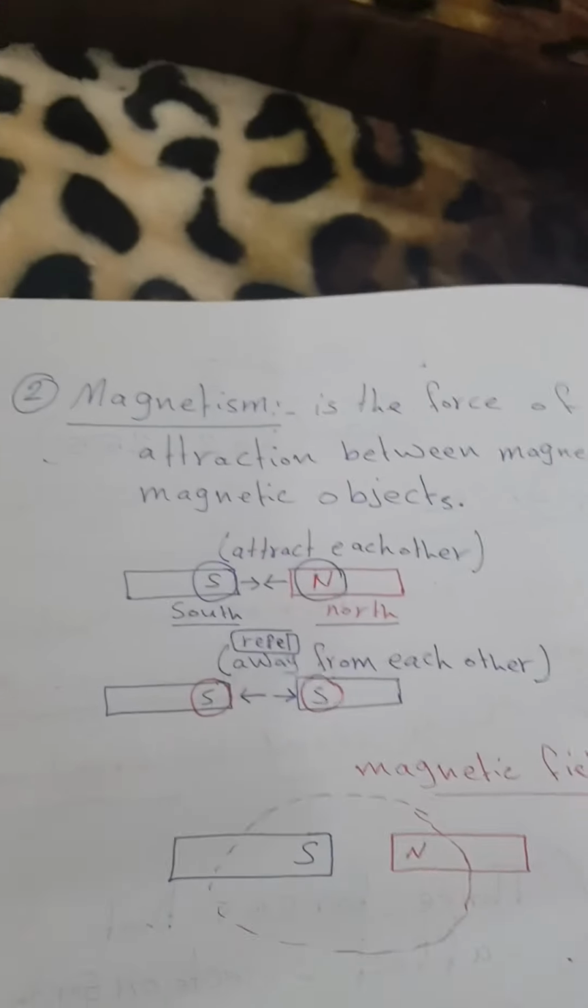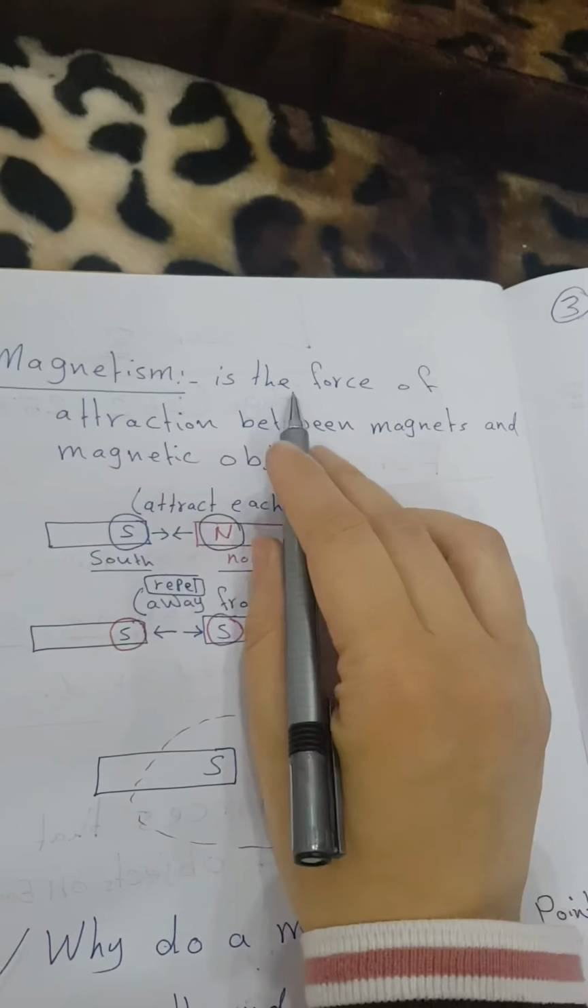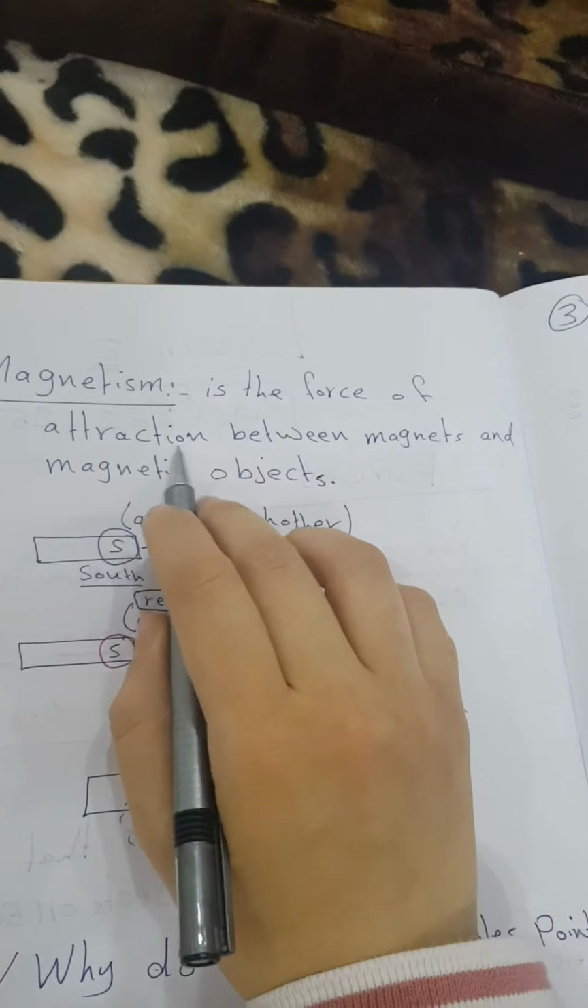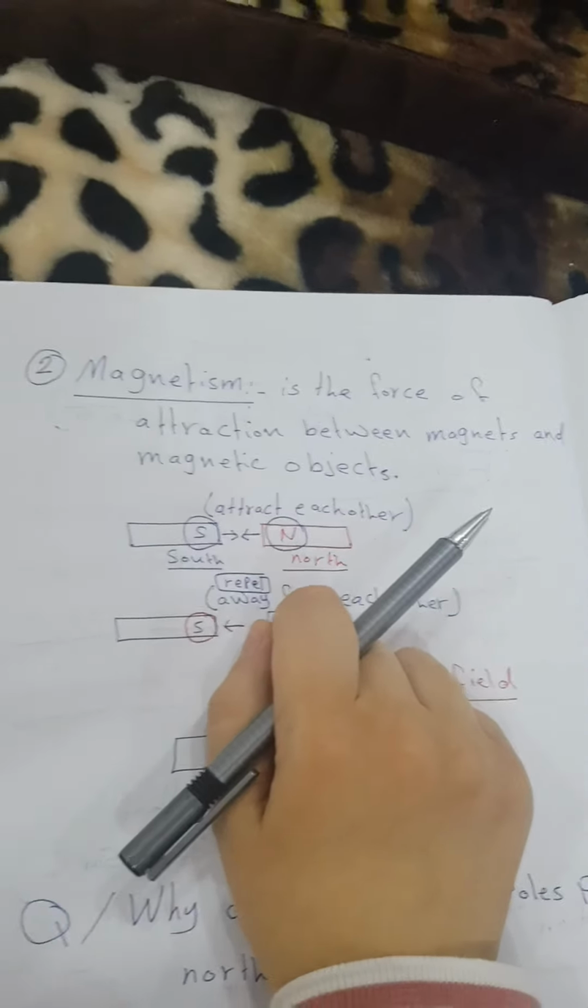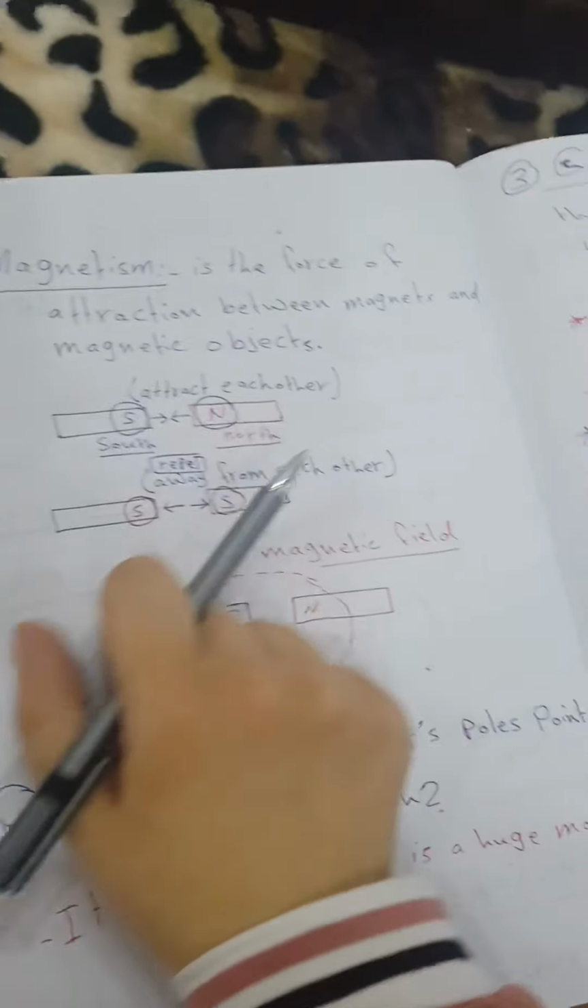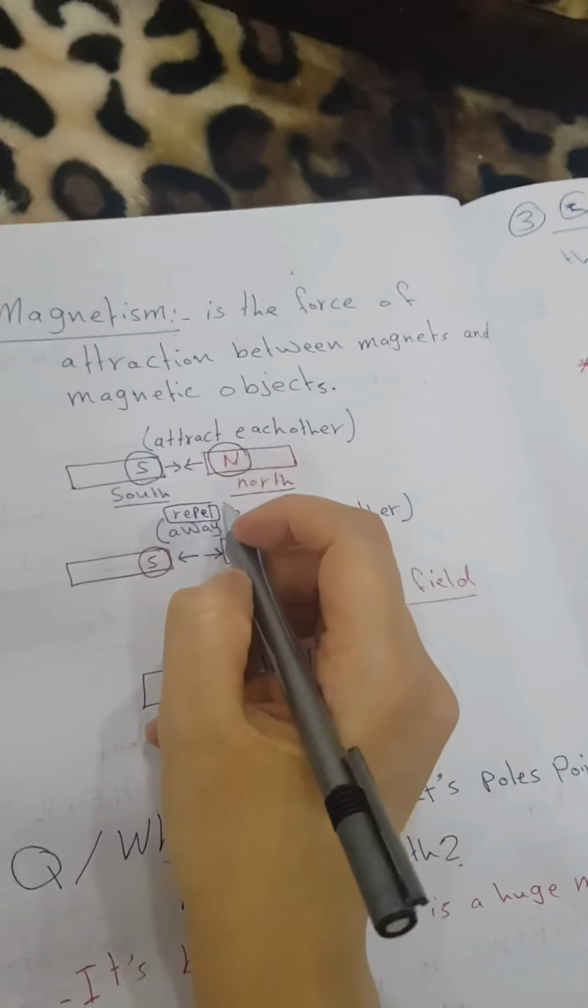Now the second force, which is magnetism. Magnetism is a force of attraction between a magnet and a magnetic object. You know that some objects will be attracted to a magnet, like iron.